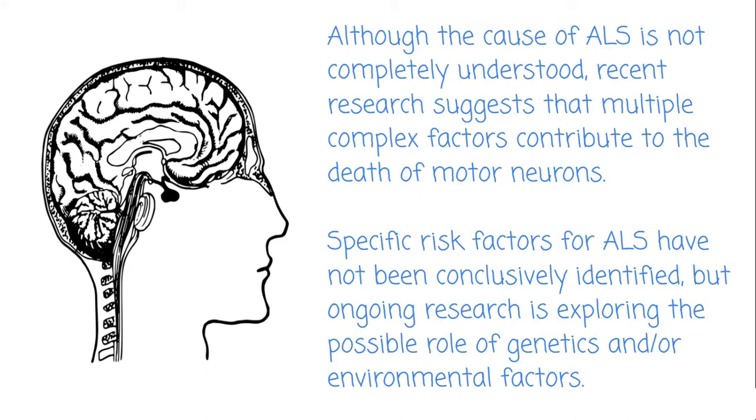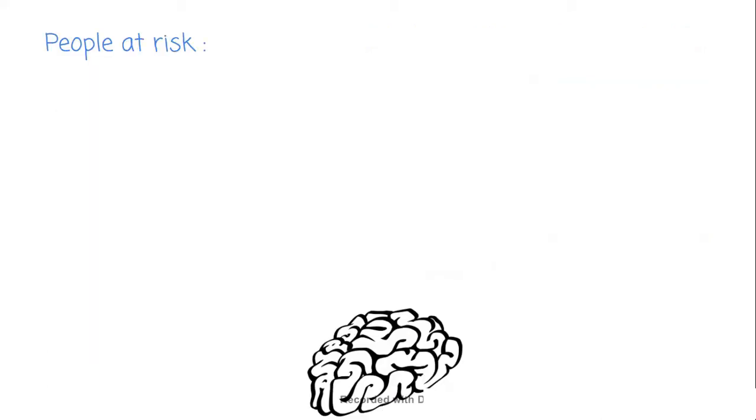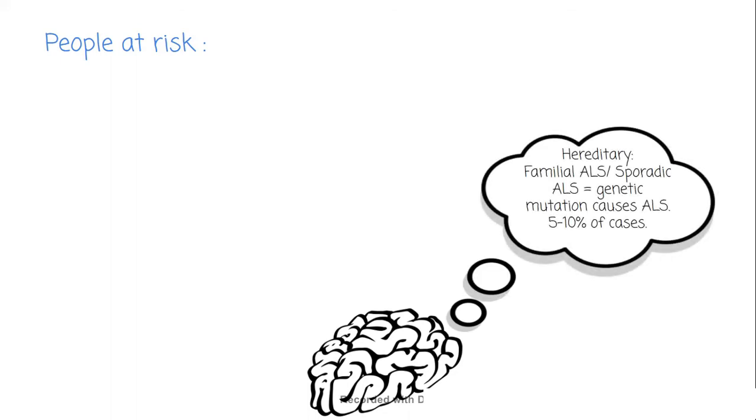Specific risk factors for ALS have not been conclusively identified, but ongoing research is exploring the possible role of genetics and/or environmental factors. Some risks include hereditary. Familial ALS, also known as FALS or sporadic ALS, is the genetic mutation that causes ALS to pass from parent to offspring. This source of ALS isn't common, with only 5 to 10% of all ALS cases being hereditary.